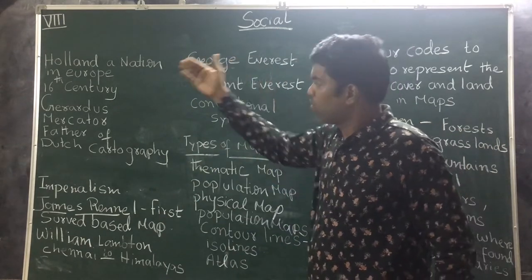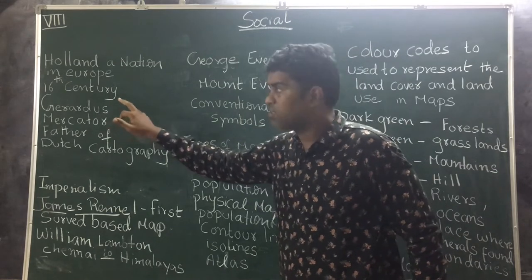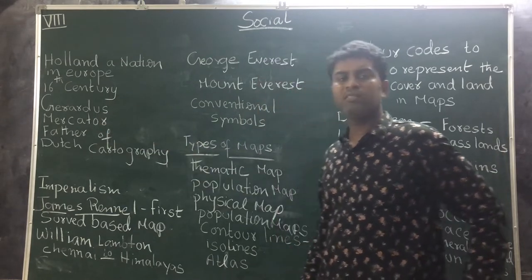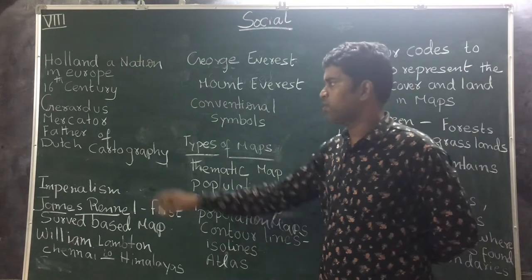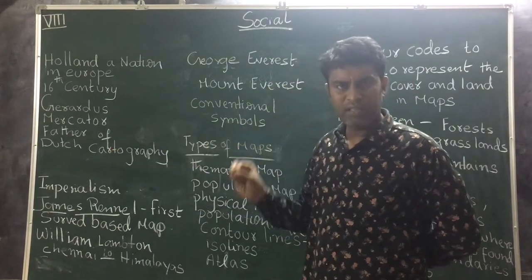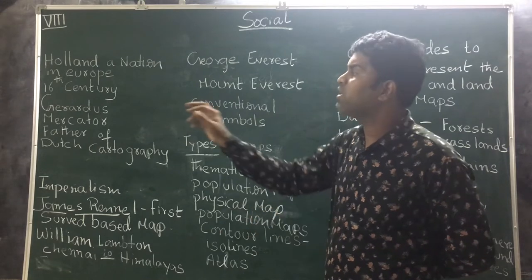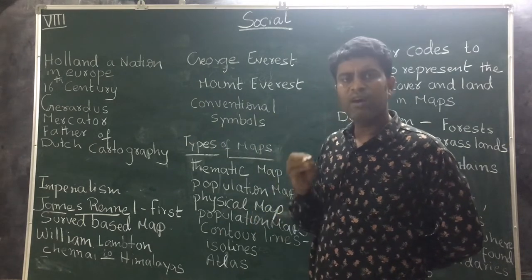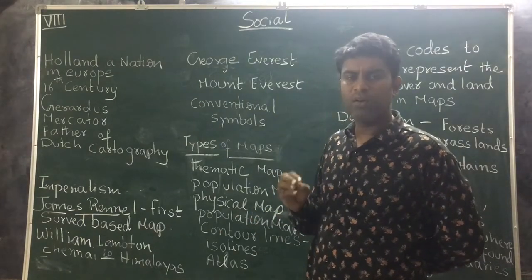Next, in Holland, Gerardus Mercator is called the father of Dutch cartography. Why is he called the father of Dutch cartography?